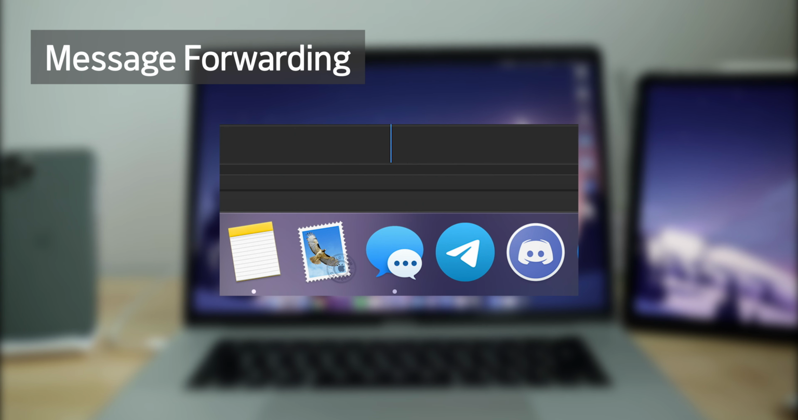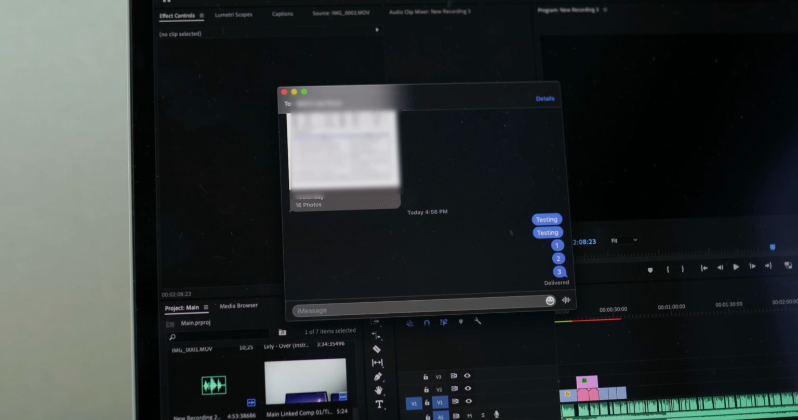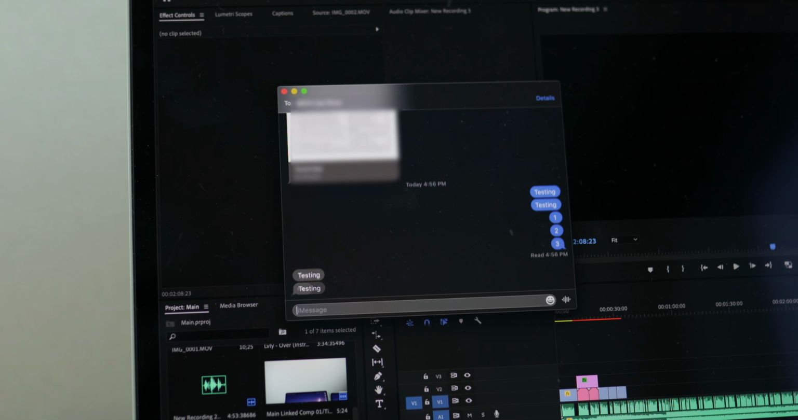As you can see, there's a Messages app on my MacBook and iPad. You can send SMS and MMS messages from your MacBook and iPad using your iPhone's cellular plan. For example, I can receive an SMS on my MacBook and reply quickly via the button on the top right.